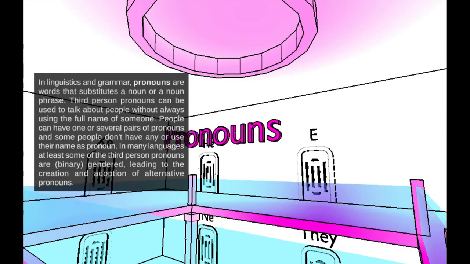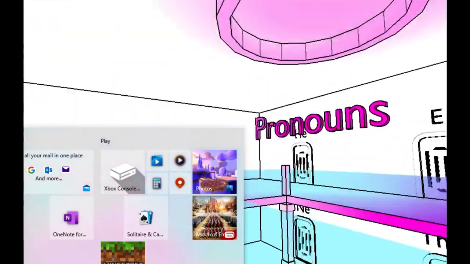In linguistics and grammar, pronouns are words that substitute a noun or a noun phrase. Third-person pronouns can be used to talk about people without always using the full name of someone. People can have one or several pairs of pronouns, and some people don't have any or use their name as their pronoun. In many languages, at least some of the third-person pronouns are binary gendered, leading to the creation and adoption of alternative pronouns.